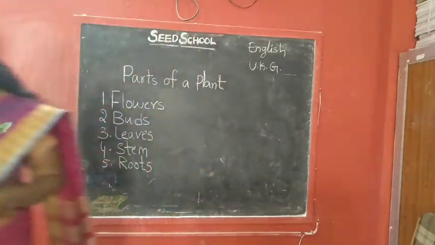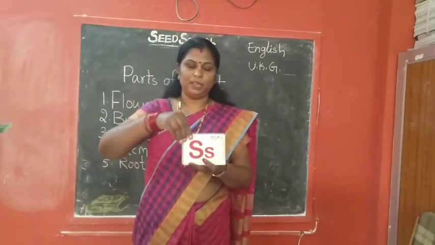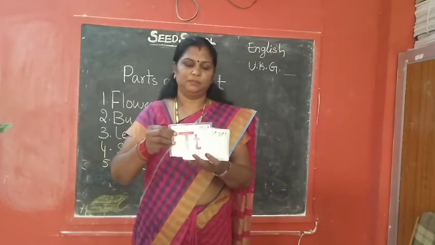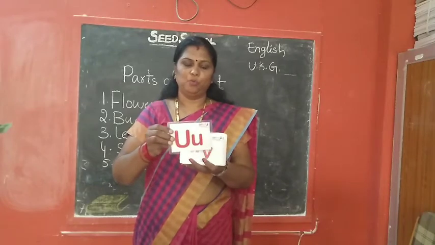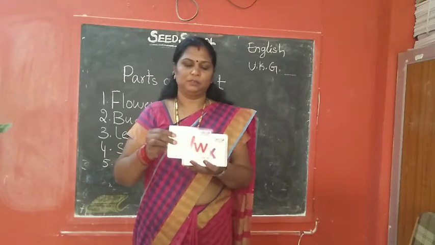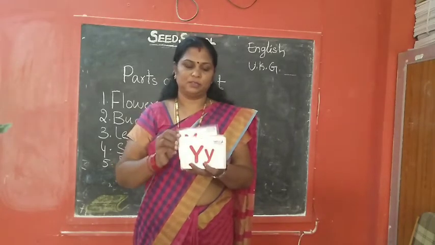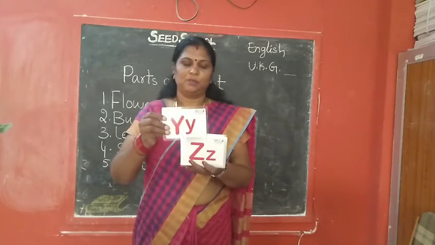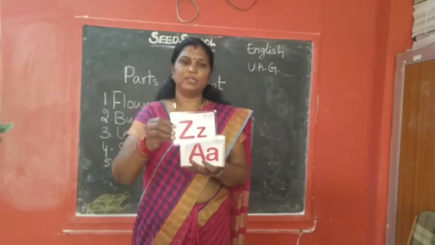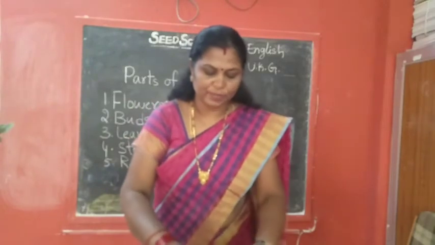1 second children. S, T, U, V, W, X, Y, and the last one is Z. Okay children, once again we will repeat alphabets.